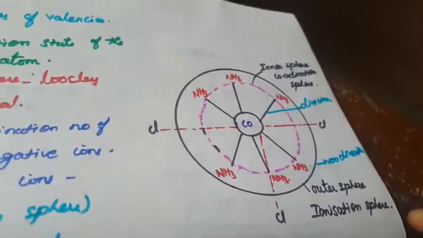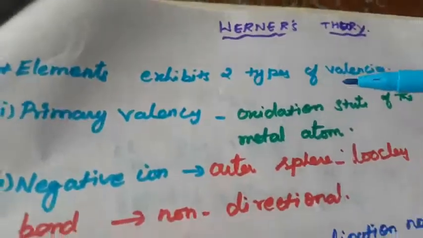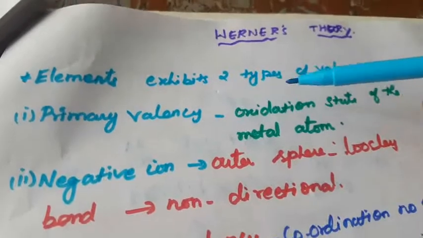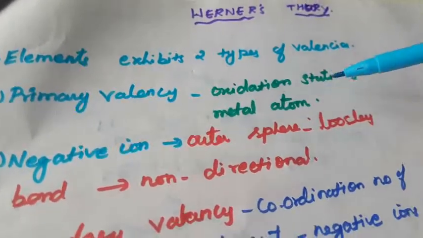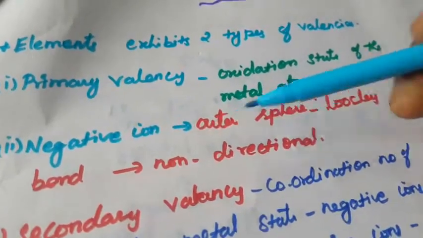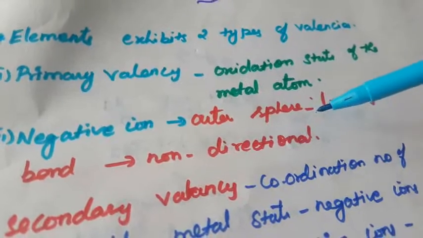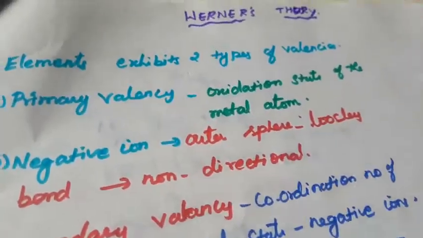What is meant by Werner's theory? Simplified, I am writing only two points. The elements exhibit two types of valency. Primary valency is referred to as the oxidation state of the metal atom, and it satisfies the negative ion. It is otherwise called the outer sphere, loosely bound, and non-directional.